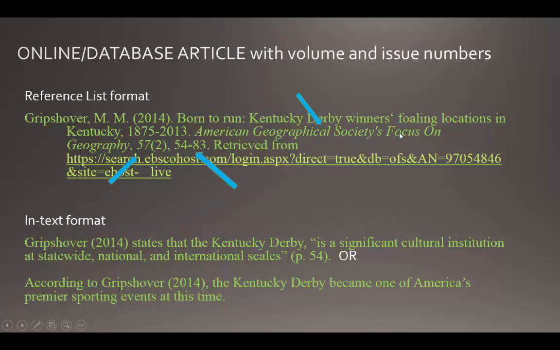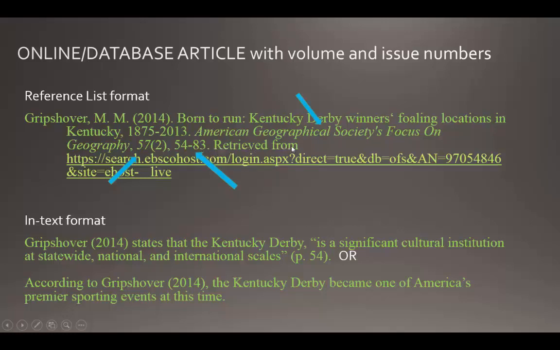All words are capitalized, and the whole journal title is italicized. So here's the journal title, followed by a comma. And now this is the volume, and this is the issue number. There's no space between them, but the issue number is in parentheses. So here's the volume number, the issue number in parentheses, followed by a comma. And then the first page that the article appears on with a hyphen, and then the last page that it appears on. So you've got the page span there, followed by a period.